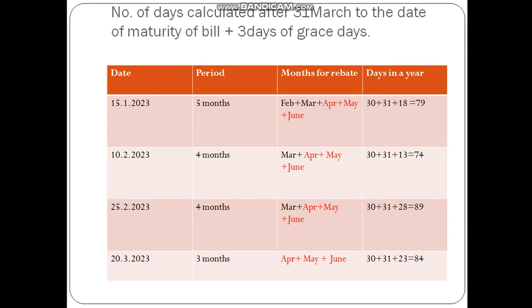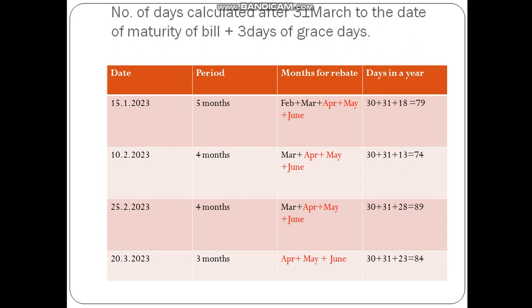For example, with the first bill on 15th January 2023, the period of maturity given is 5 months. If you compute those 5 months, it comes to February, March, April, May and June.